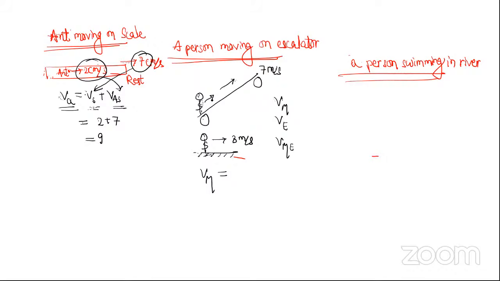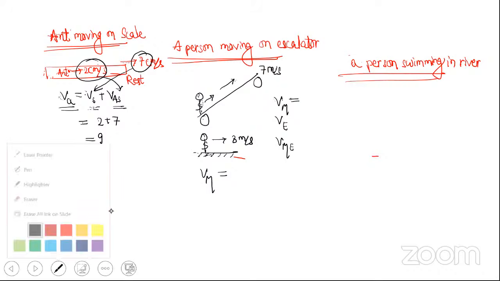My ability is I can walk 3 meters per second on ground. Now I start climbing the escalator, and the escalator is also moving. The escalator was moving at 7 meters per second, and my ability is to move 3 meters per second wherever I walk. So now what is Vm, what is Ve, and what is Vme? Tell me, what is Vm here? 3. No, 10.